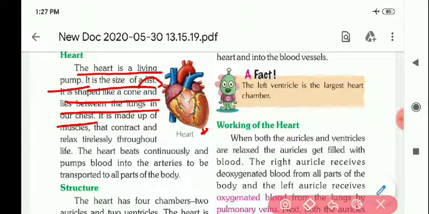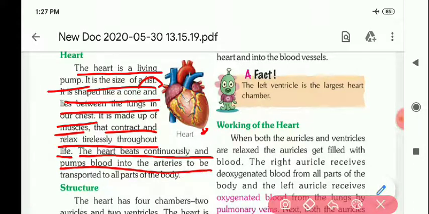It is made up of muscles that contract and relax tirelessly throughout life. The heart beats continuously and pumps blood into the arteries to be transported to all parts of the body. Heart continuously beats throughout life and pumps blood into the arteries to transport it to all parts of the body. So this is the heart.